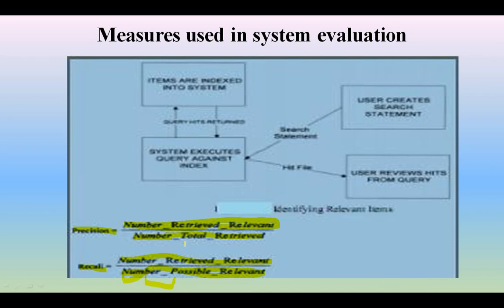These are very important measures which are used in information retrieval systems, and not only in information retrieval systems but also in information system evaluation. So this is about the evaluation of information retrieval systems.